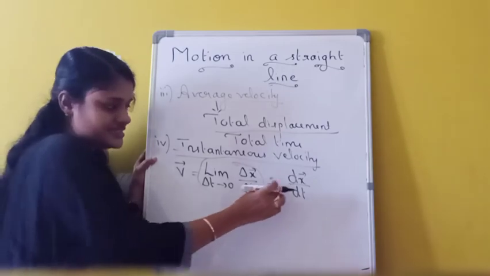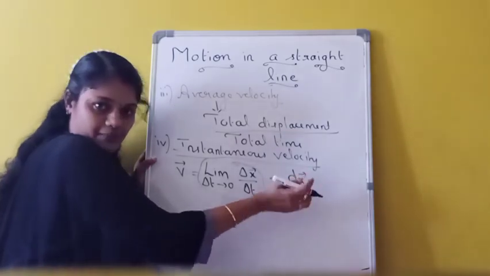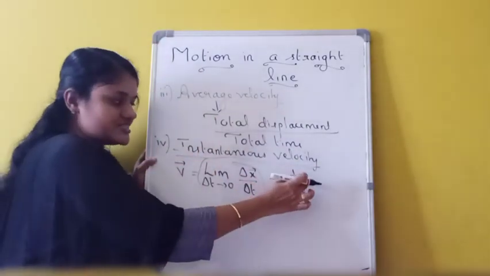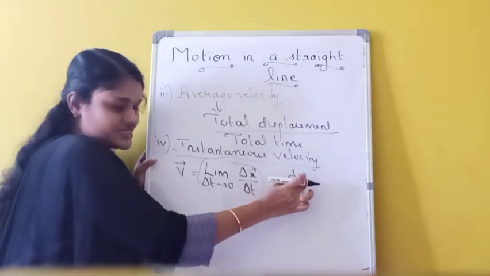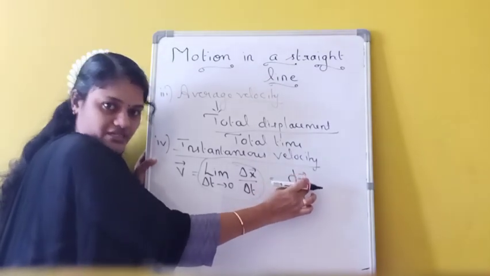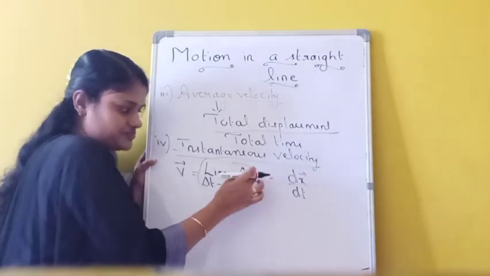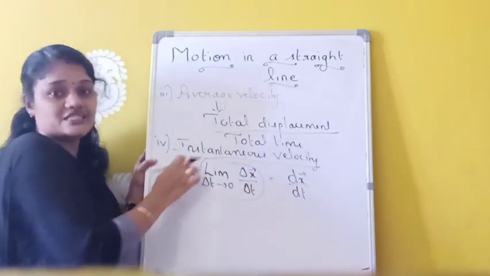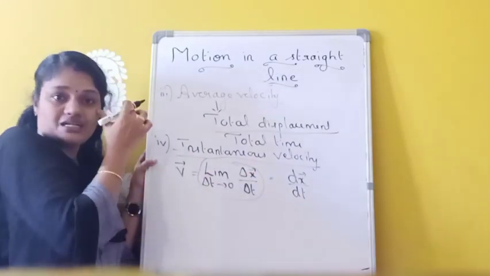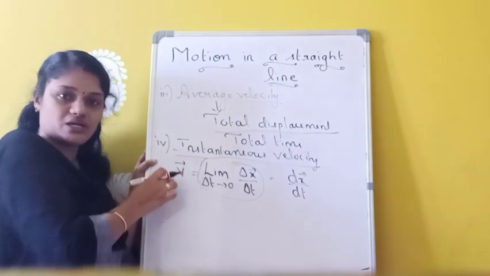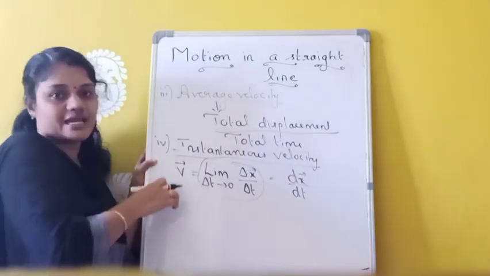What is the difference is, here we are using displacement, but in the case of speed we are using distance. Displacement is a vector quantity, that is why I put vector here in the case of instantaneous velocity. But in the case of instantaneous speed, we should not put vector, because speed is a scalar quantity.